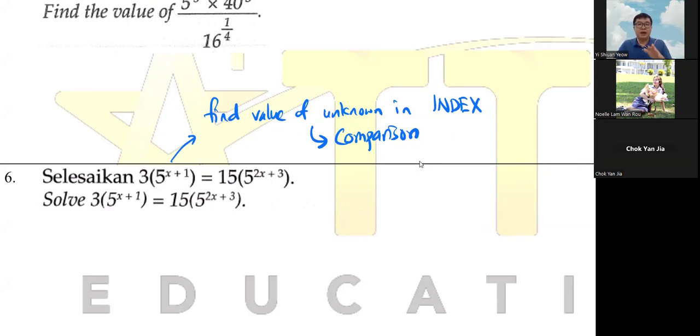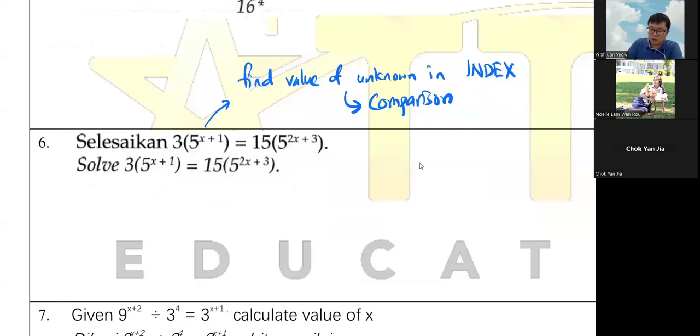So when you see the power has the unknown and they ask you to find the unknown, the only way is comparison. When you want to do comparison, the left and right side must have the same base first. Only then you can compare the index. So now we need to find a way to solve this one: 3 times 5 to the power x plus 1 equals 15 to the power 2x plus 3. In this case, 3 and 15 divide each other to become 5 again, because obviously the main base here is 5. So the 3 can go to the right side and become divided by 3, and the 5 to the power of 2x plus 3 can go to the left side. So you get something like that.